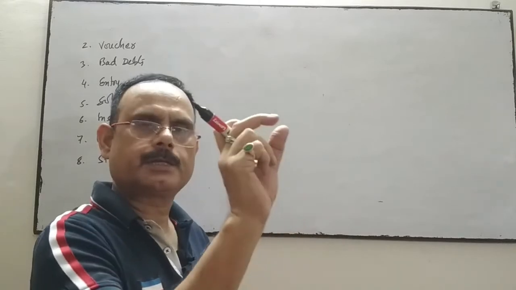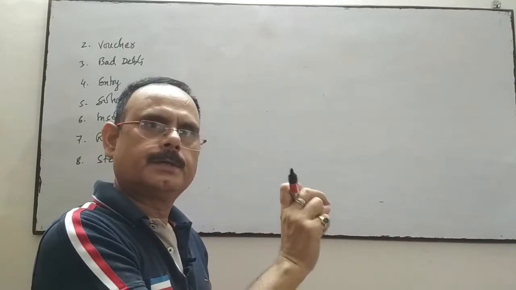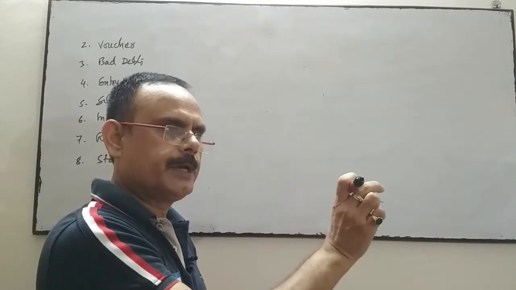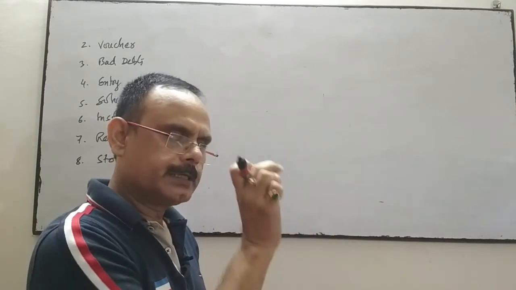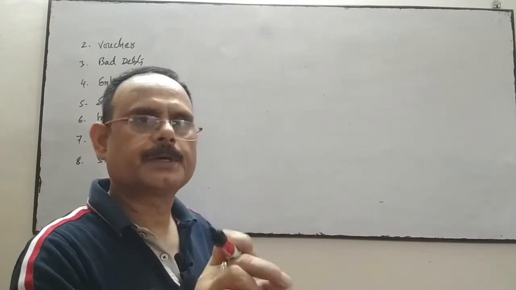Name of the business at the top, voucher number, date, everything, address of the business, whose account will be debited, whose account will be credited, okay, signature of the accountant, counter signed by the authorized person.